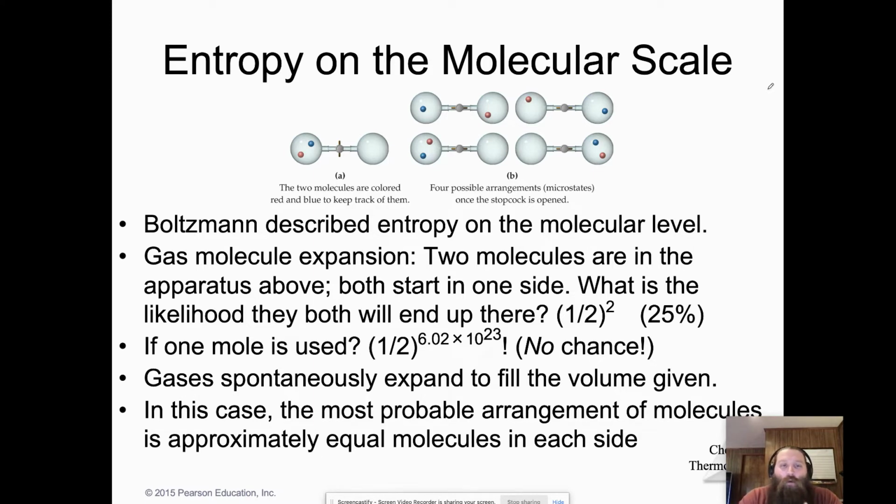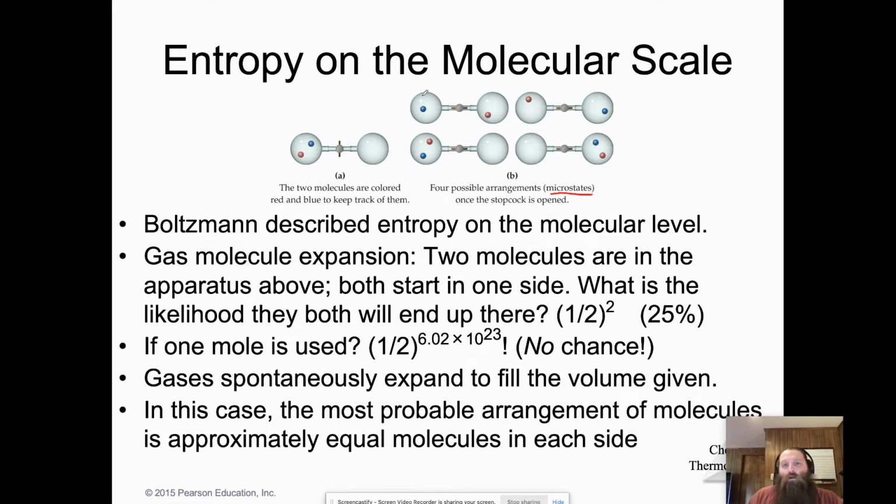If we open up our little stopcock, we want to know, after the gas moves around, what is the likelihood that they both end up back on the left? We can see the four possible positions of those molecules here in picture B. And we call those possible arrangements a microstate.